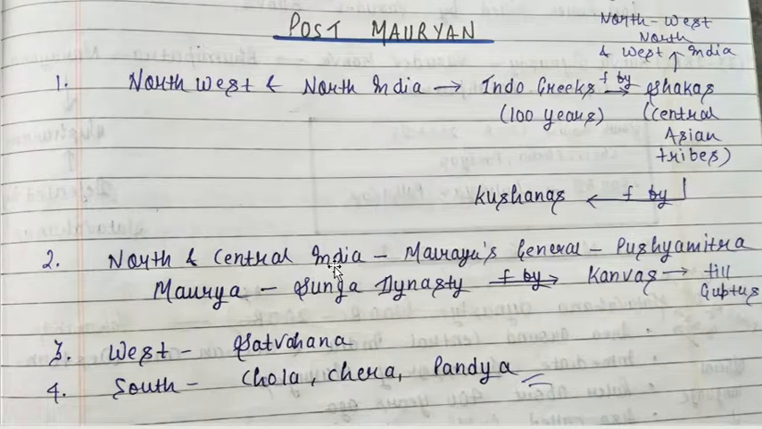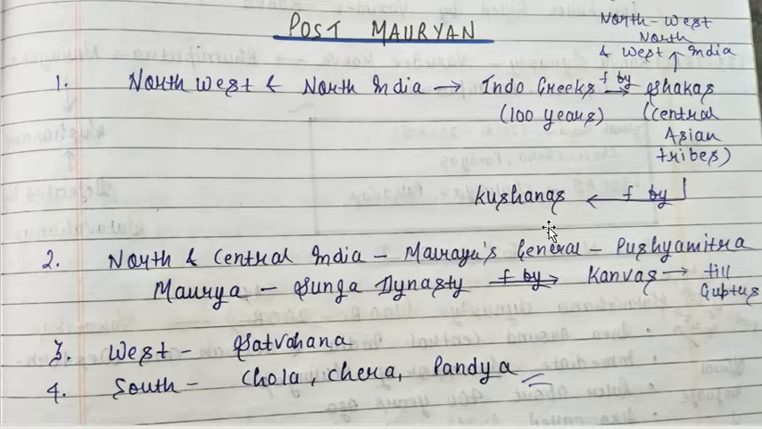And apart from that, north and central India was under the control of a Mauryan general. There was a general in the Mauryan empire called Pushpamitra Sunga, who established the Sunga dynasty. Pushpamitra Sunga, or you can say Pushpamitra Maurya, established the Sunga dynasty in the region of north and central India. So northwest and North India was under the control of these foreign rulers one after another, and north and central India was under the control of the Mauryan general Pushpamitra Sunga, who formed the Sunga dynasty, which was further succeeded by the Kanvas, till the Guptas.